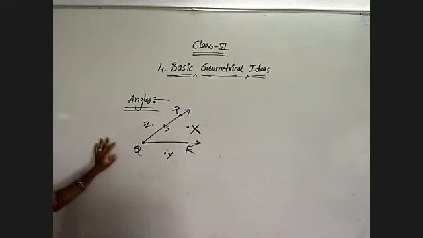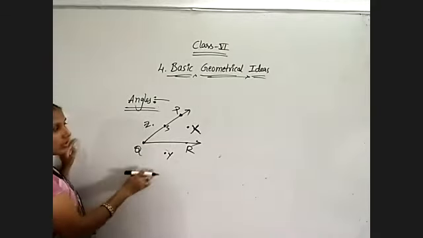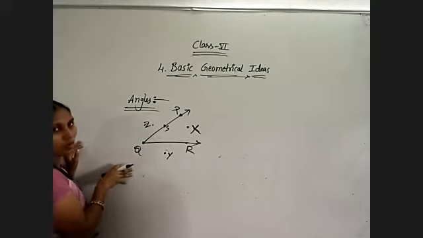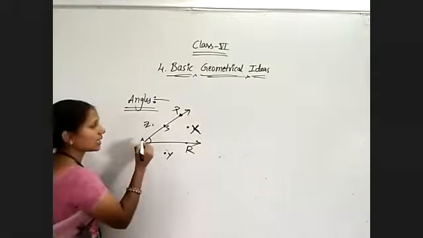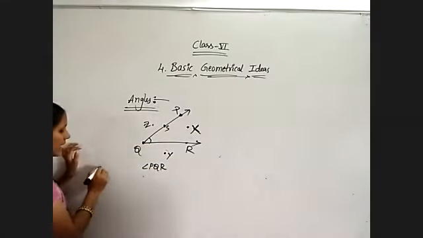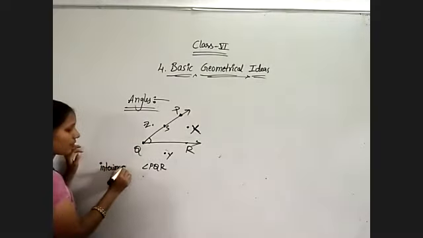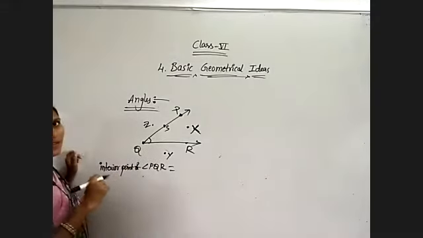Okay, observe this picture. They are given this question and now they are asking us to write the interior points, exterior points and boundary points of this angle PQR. So here it is very clear that the angle formed is angle PQR. So interior points of angle PQR. How we need to decide which one is interior?